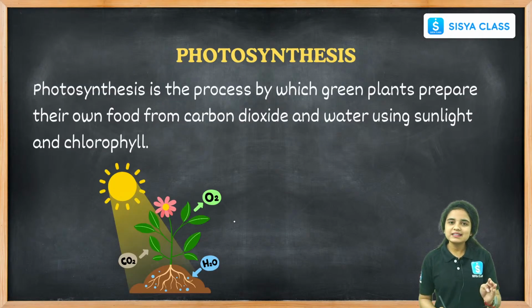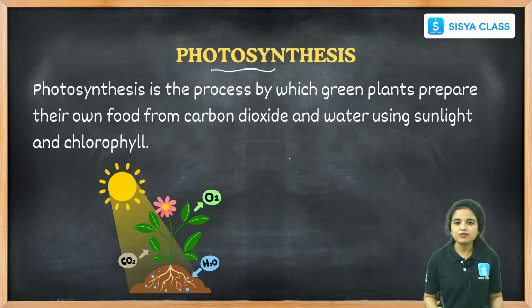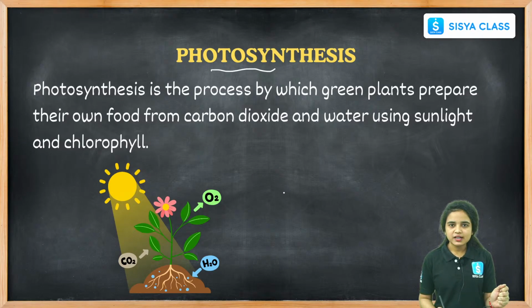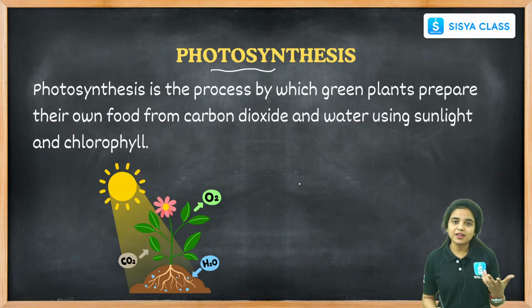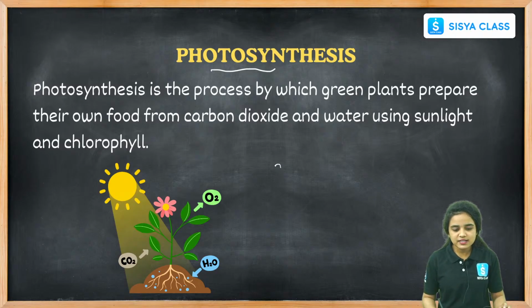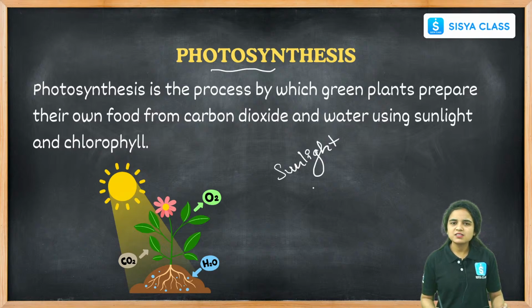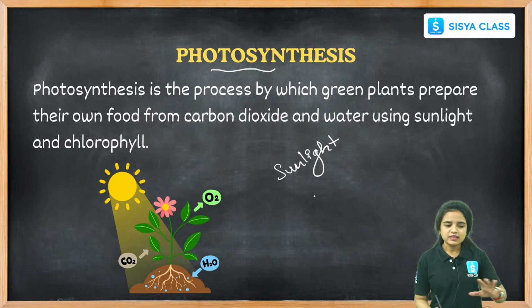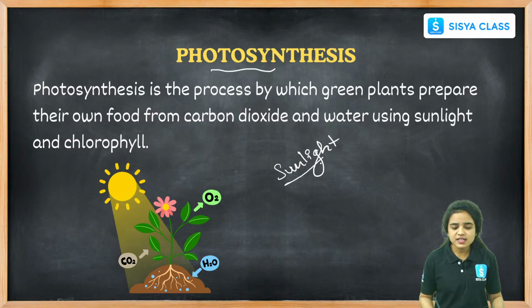Okay students, let us see about photosynthesis. Photosynthesis is an important topic under plant nutrition, that is, autotrophic nutrition. Here plants prepare their food material, and the main source is sunlight. Photo means light and synthesis means preparation of food. With the help of sunlight, the plants prepare their food, and the plants should be green plants.